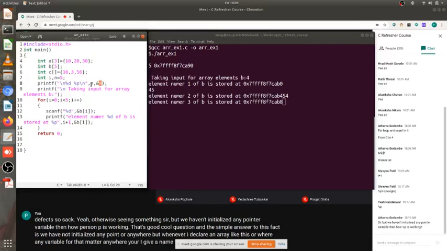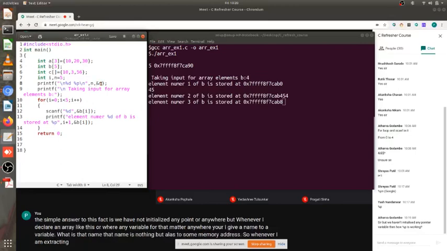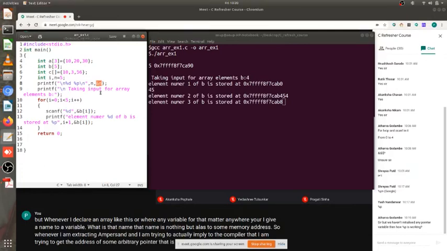What is that name? That name is nothing but an alias to some memory address. So whenever I am extracting %n, I am trying to imply to the compiler that I am trying to get the address of some arbitrary pointer that is pointing to a memory location. So that is why %p works over here.